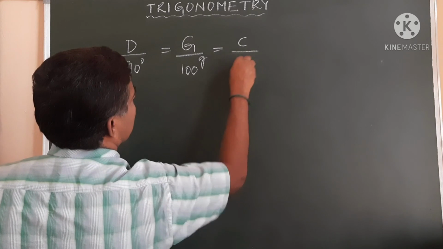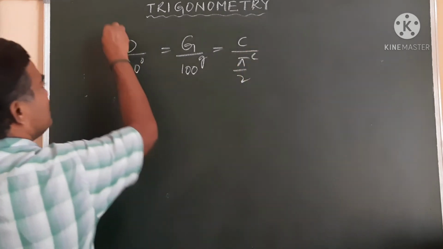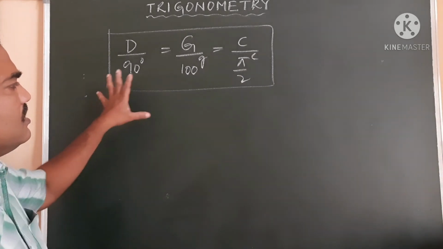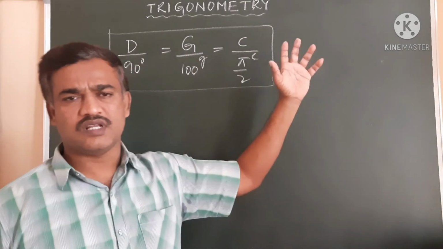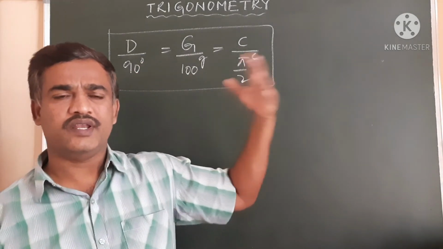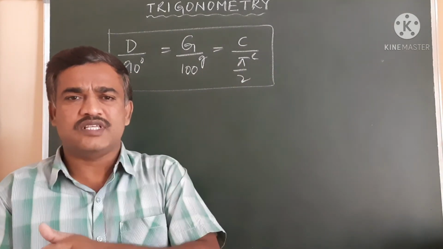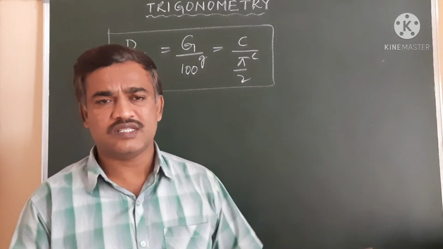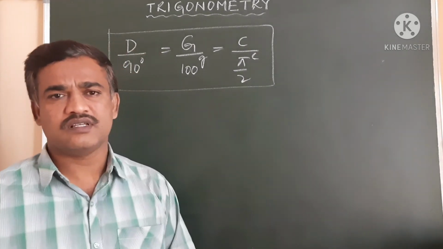This is the relation among the three systems. Using this relation, we can easily change measurements from one system to another.